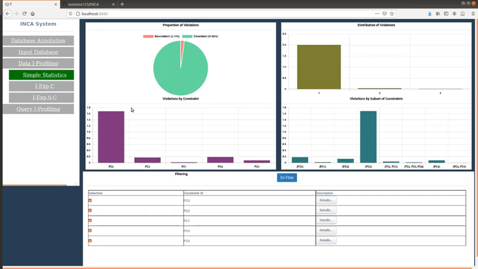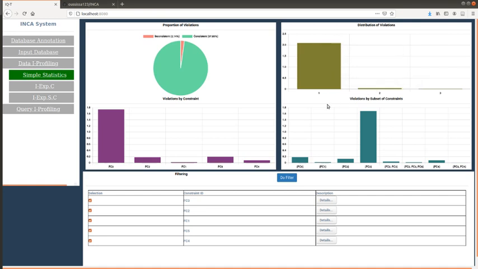The data profiling module consists of 3 boards. The dashboard Simple Statistics displays some simple distributions concerning the inconsistency of the input dataset. Precisely, it shows the proportion of inconsistent and consistent tuples. The latter shows the percentage of tuples by number of violated constraints.